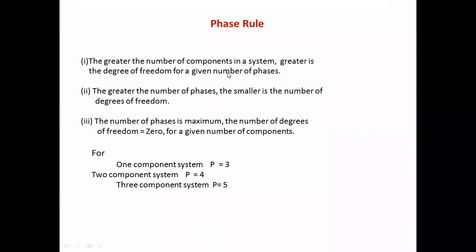The greater the number of components in a system, the greater is the degrees of freedom for a given number of phases. The greater the number of phases, the smaller is the number of degrees of freedom. Another case is when the number of phases is maximum and the number of degrees of freedom is equal to 0 for a given number of components. For a one component system, P equal to 3, for a two component system, P equal to 4, for a three component system, P equal to 5. We can easily calculate by using the formula F equal to C minus P plus 2.